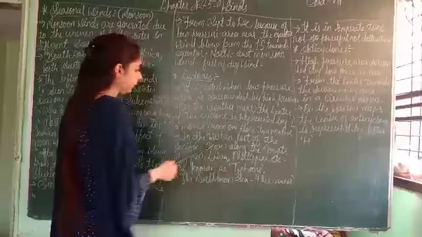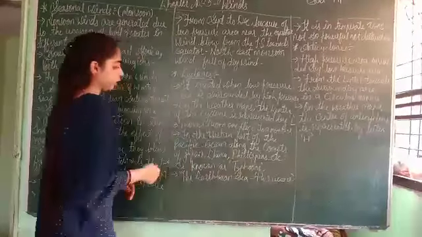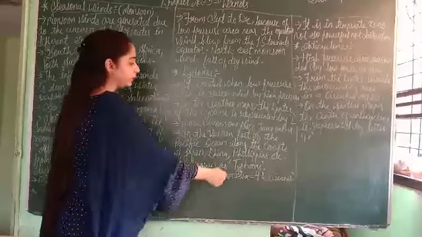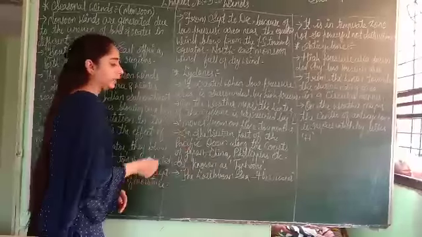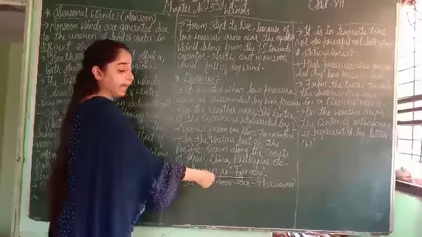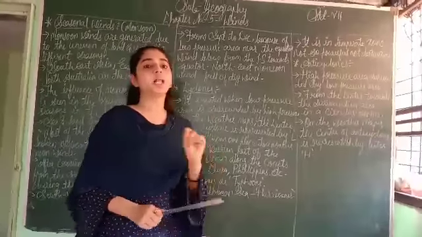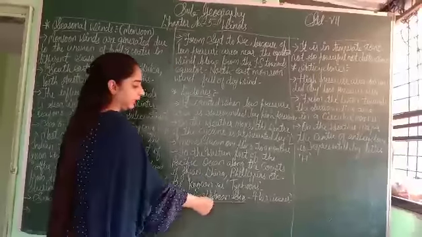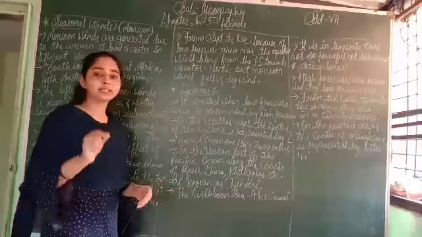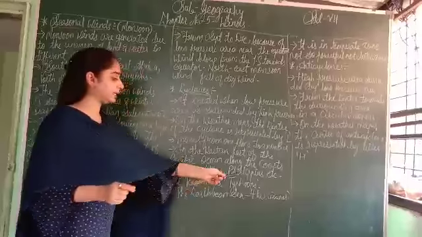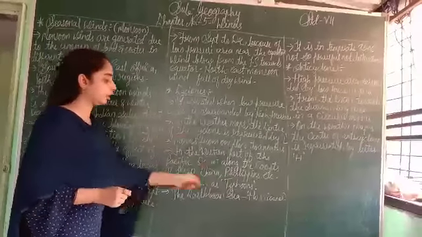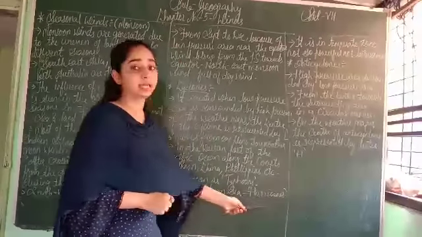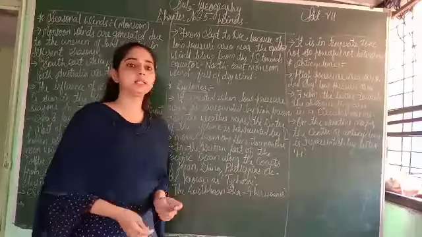In the western part of the Pacific Ocean, along the coast of Japan, China, Philippines, etc., cyclones are known as typhoons. In these countries, we know the cyclone as typhoons. Typhoon means tropical storm. Next, the cyclone in the Caribbean Sea is known as hurricanes. Hurricanes means storm. So in these countries, we know the cyclone as typhoon, and in the Caribbean Sea, this cyclone is known as hurricanes. Both meanings are the same, that is storms.